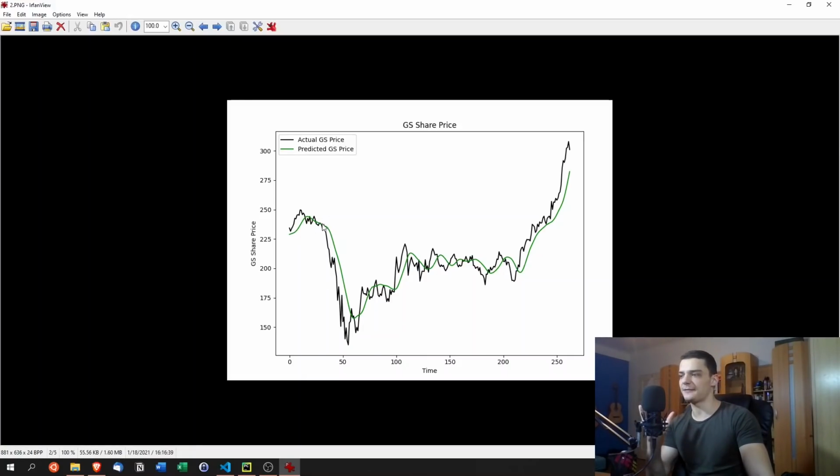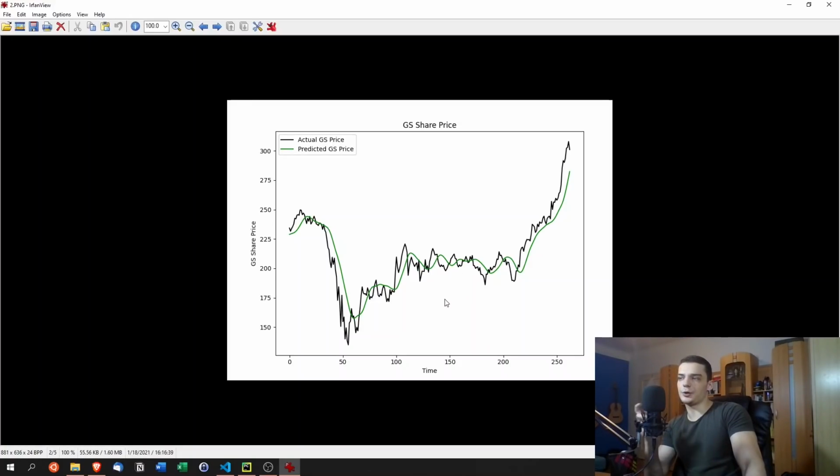Looking at Goldman Sachs, it looks way better, but you should not be misled by that line. Just because it fits kind of well, we're not doing classification here, right? We're not training a polynomial regression here so that we have the right clusters. We're actually trying to predict the stock price. So if the green line is kind of correct, but after the black line, that does not mean that the model is predicting it well, because this means that the stock price already fell and then the model said it's going to fall. So actually, when the stock price is down here, the model thinks it's going to be here. So don't be misled just because the graph is kind of the same.